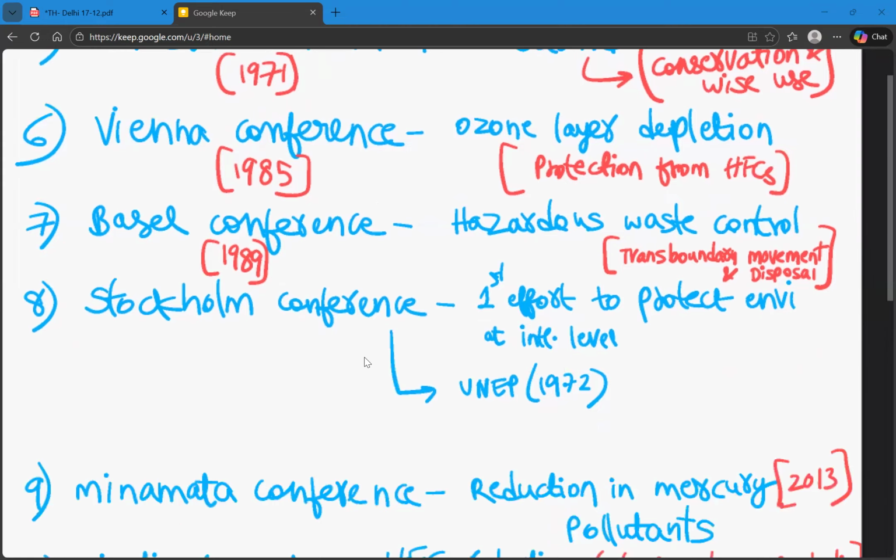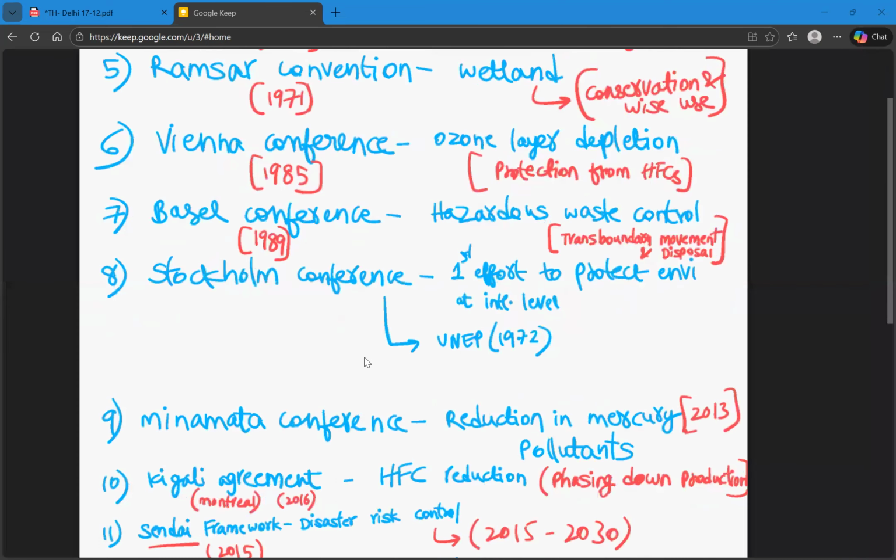And the next, eighth one is Stockholm Conference. The Stockholm Conference was conducted in 1972, and it was the first effort by all the countries to protect environment at an international level. So this was the first attempt by all the countries to protect environment at international level. That is Stockholm Conference in 1972. This conference also led to establishment of United Nations Environment Program, that is UNEP. So this is about Stockholm Conference.